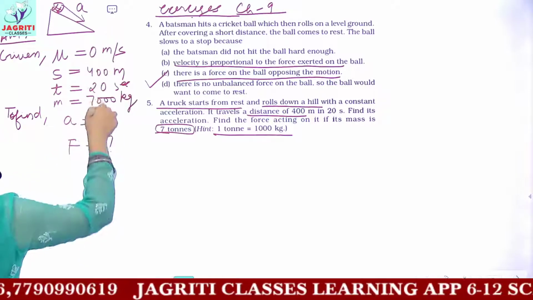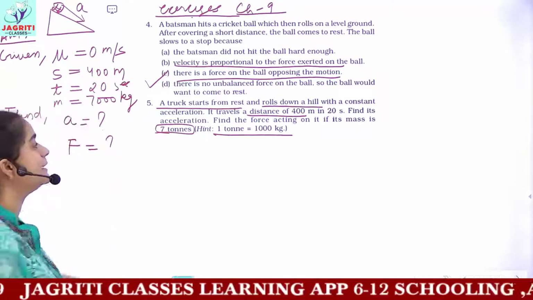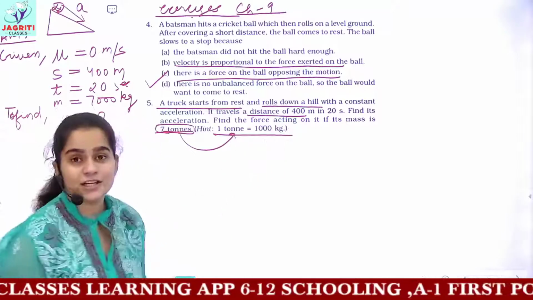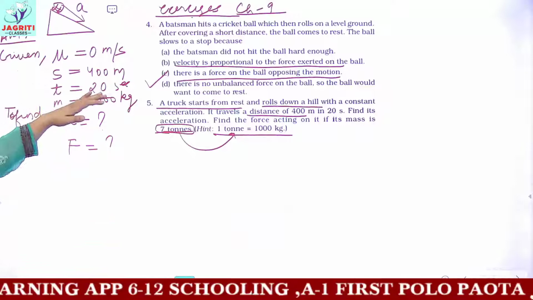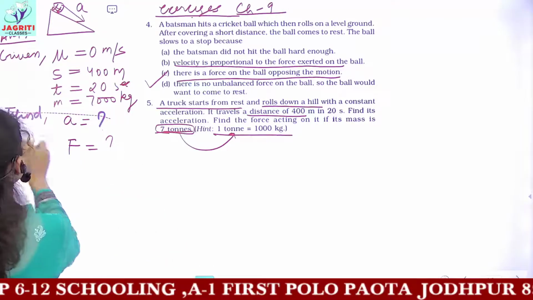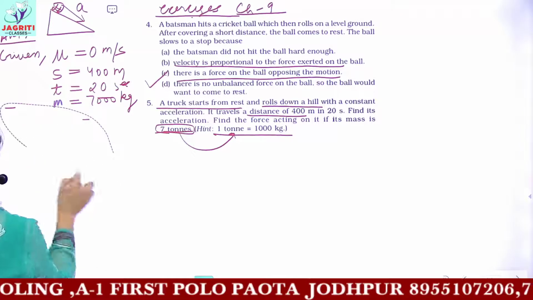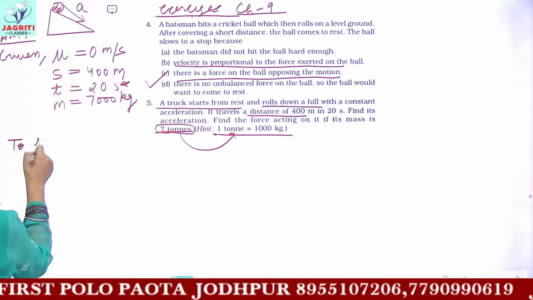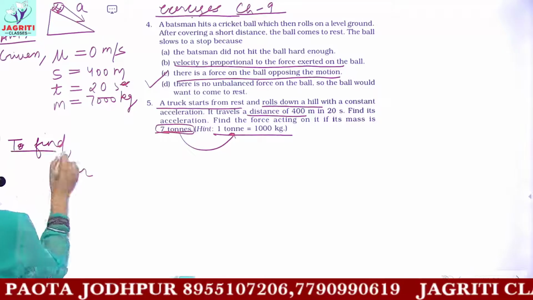See, we have been given all the quantities in their SI units. The mass was not given in SI units, but we converted ton into kg by multiplying with the factor 1000. So these are the things which you are being given, and you have been asked about force, okay? So now you have to find the force.